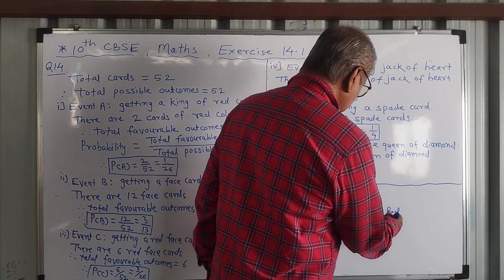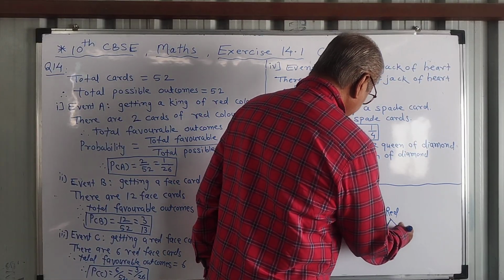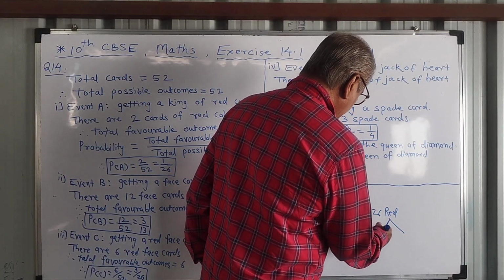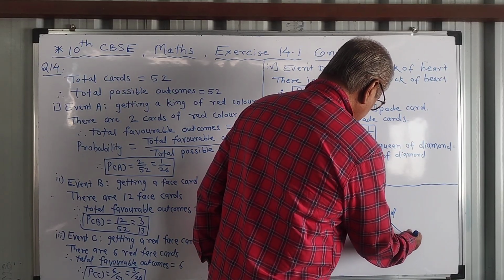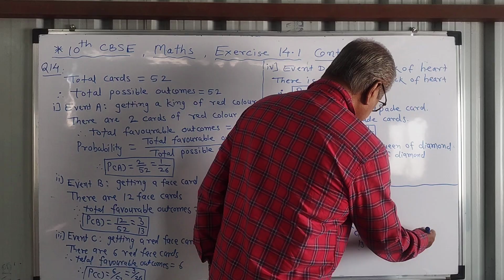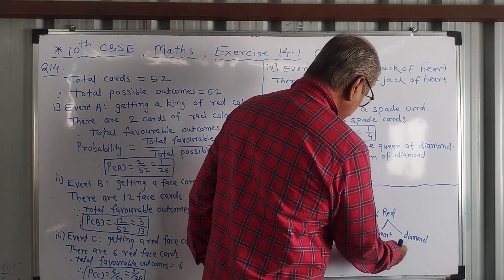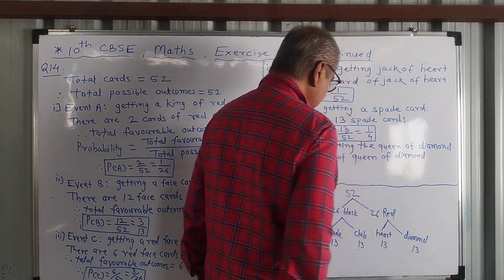And here also there are two types. One is heart and another is diamond. So heart 13 cards and diamond also 13 cards.